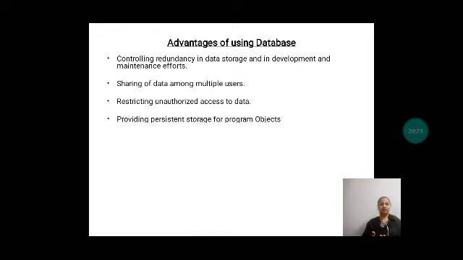When we are storing, we convert from the programming format to the file storage format, and when we want to retrieve, we need to convert from the file storage format again into the program variable or object structure format.